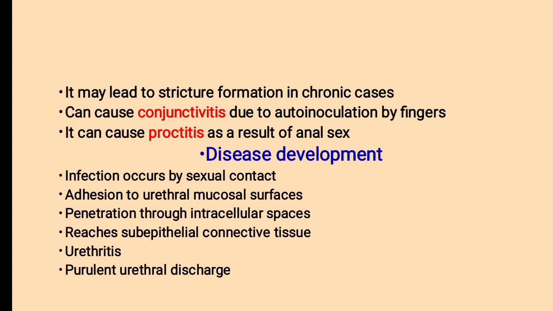Then disease development. Infection occurs by sexual contact. It is known as a sexually transmitted disease. Adhesion to urethral mucosal surfaces, penetration through intracellular spaces reaches the subepithelial connective tissue, then forming urethritis, and finally purulent urethral discharge. First step, infection occurs by sexual contact, then the organism adheres to urethral mucosal surfaces and slowly penetrates through the intracellular spaces and reaches the subepithelial connective tissue, forming urethritis, and finally purulent urethral discharge.